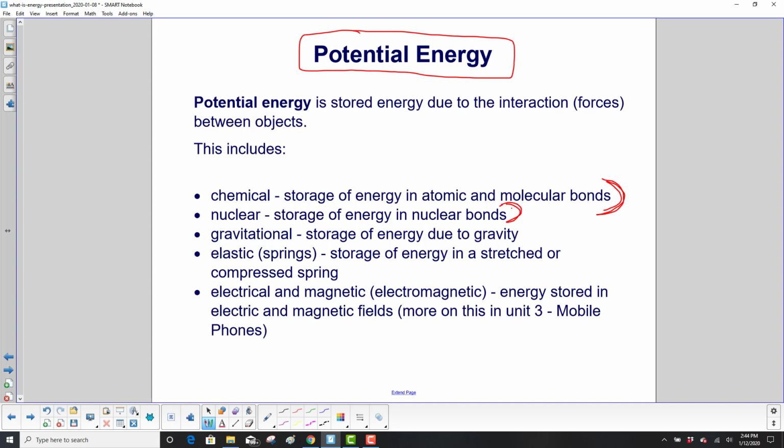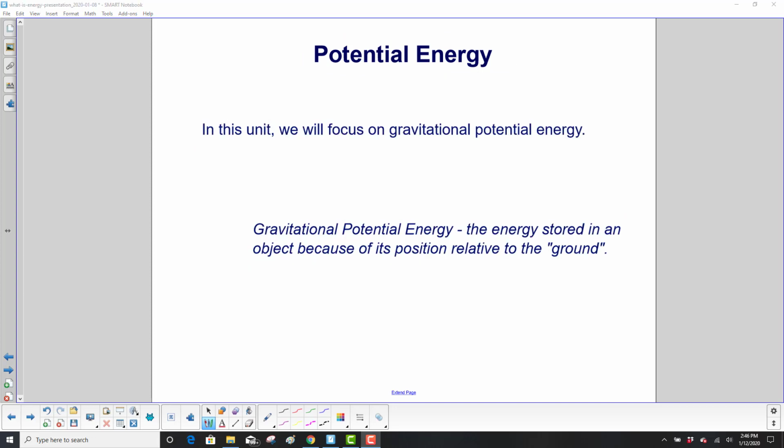Gravitational, we'll be focusing a lot on this one. Storage of energy due to gravity. And also we're going to be talking about elastic energy, storage of energy in a stretched or compressed spring. Then you have electrical and magnetic combined, electromagnetic energy stored in electric and magnetic fields, and we'll talk about that in the next unit on mobile phones. In this unit, we will focus on gravitational potential energy.